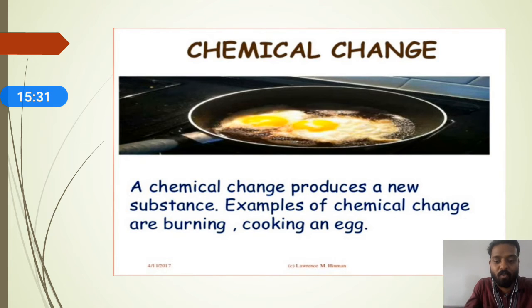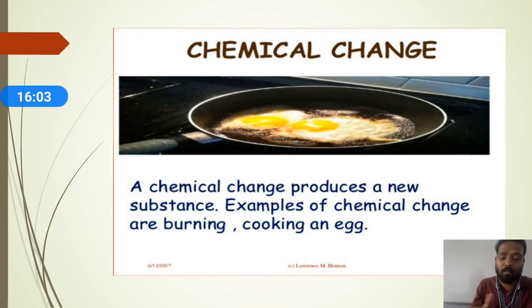Yes, before it was a white paper, and after burning, combining with oxygen, it produces smoke and ash. That smoke and ash are the new substances. Burning of a paper produces new substances, burning of anything does, burning of wood too. While burning, light is produced, smoke is produced, and after burning ash is produced. These all are new substances.